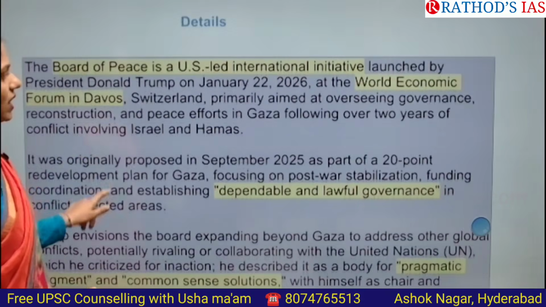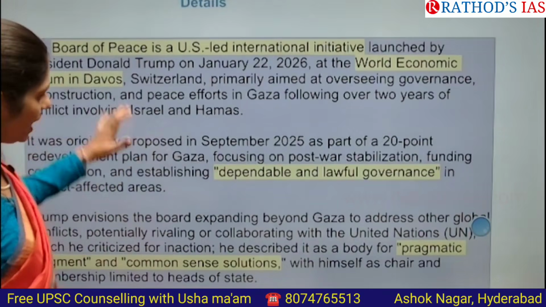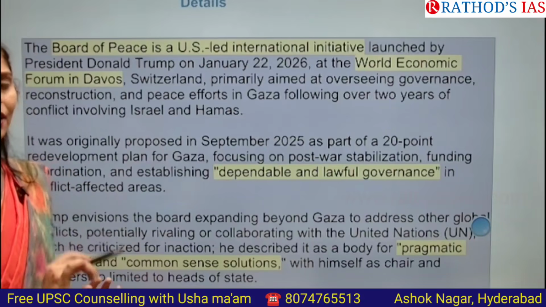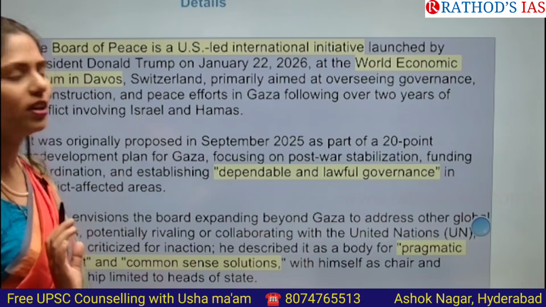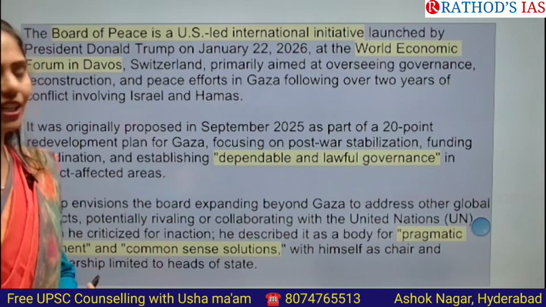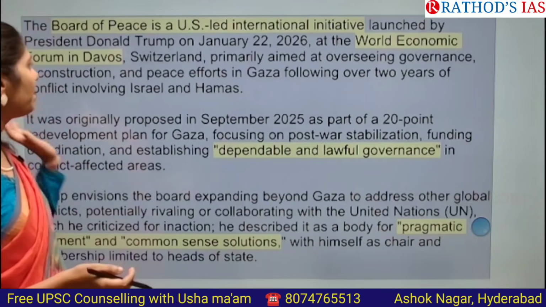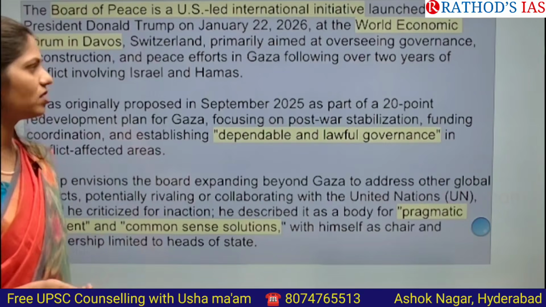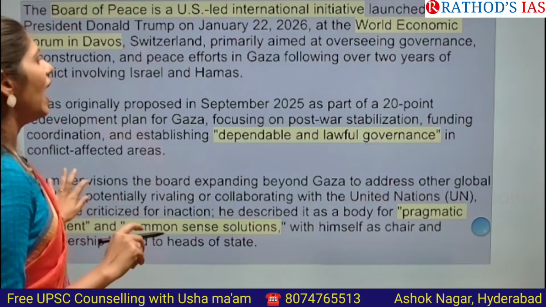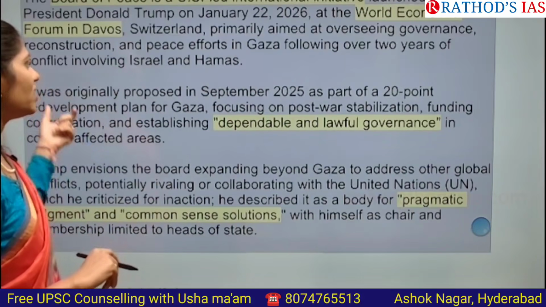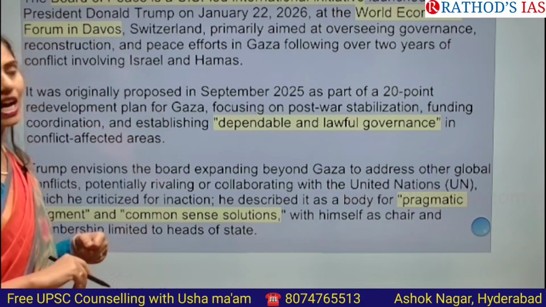Okay, now let us see some facts regarding this Board of Peace, and from this box you may get a prelims based question. Be focused, and if you want, please make a note of the important points. Board of Peace is a US led international initiative launched by President Donald Trump at the World Economic Forum in Davos. It is in Switzerland, and it is primarily focusing on governance, reconstruction, and peace efforts in the Gaza region.